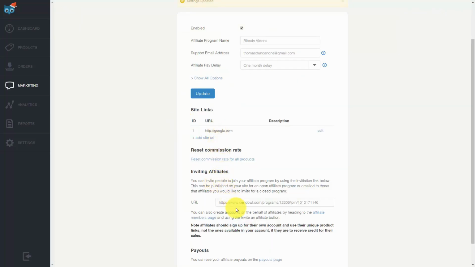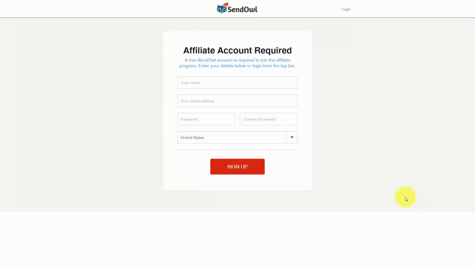Now, in order to invite affiliates, you'll need to give them the link where it says Invite Affiliates. You'll copy that, and then send it or place it on the page for your potential affiliates. When your affiliates get this link, they'll be sent to a page that looks like this one. They'll put their name, email address, and password, and then sign up.